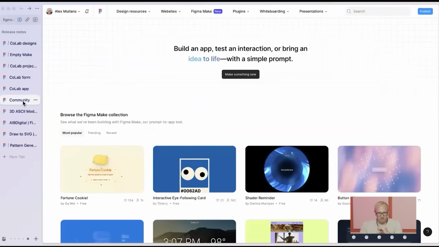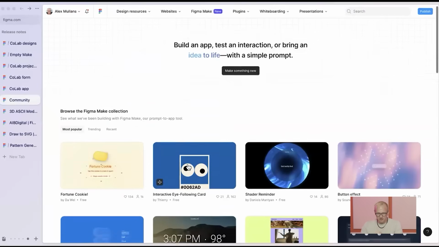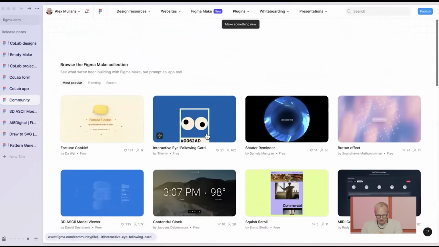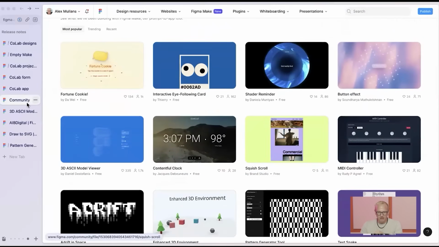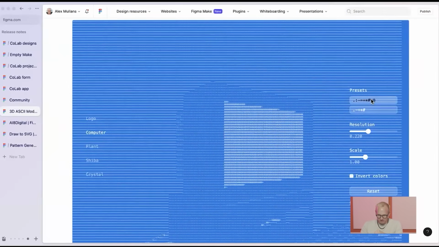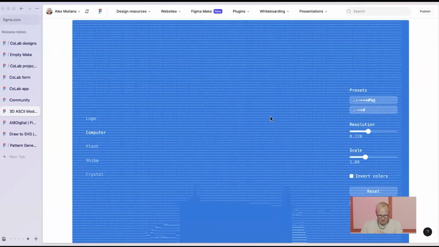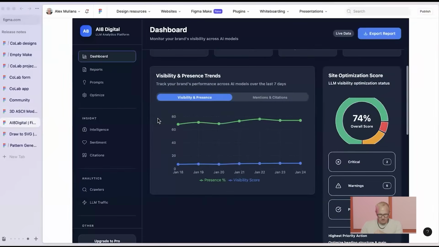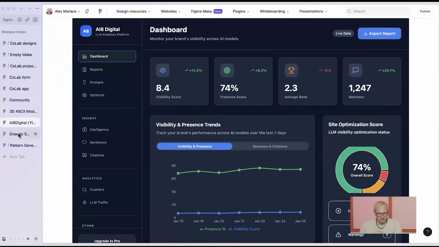Folks are publishing lots of amazing things on Figma Community already. You can check this out for yourself at figma.com/community/make. You can see here anything from some fun things. We've got a little greeting card you might use, a fun shader, and we've got some tools as well. Just looking through this, someone here has been playing with ASCII art and how it looks with different presets and different characters. Down here, someone's got a good start to a dashboard I might want to start with.